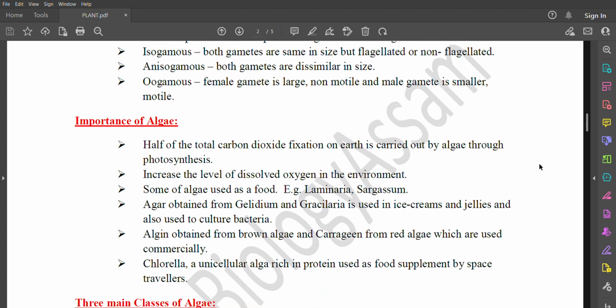Importance of algae. Half of the total carbon dioxide fixation on Earth is carried out by algae through photosynthesis. They increase the level of dissolved oxygen in the environment. Some algae are used as food, for example Laminaria and Sargassum. Agar obtained from Gelidium and Gracilaria is used in ice creams and jellies and also used to culture bacteria. Algin obtained from brown algae and carrageen from red algae are used commercially. Chlorella, a unicellular alga rich in protein, is used as a food supplement by space travelers.